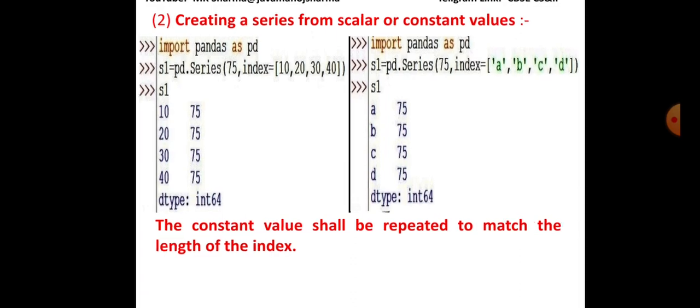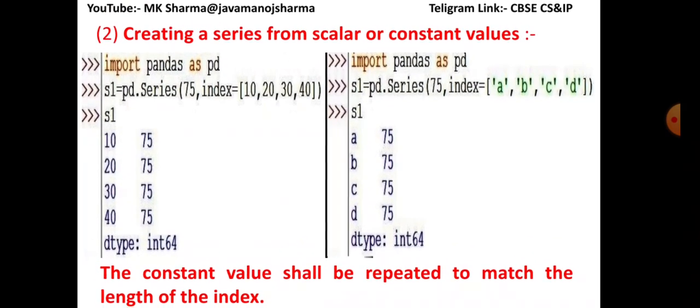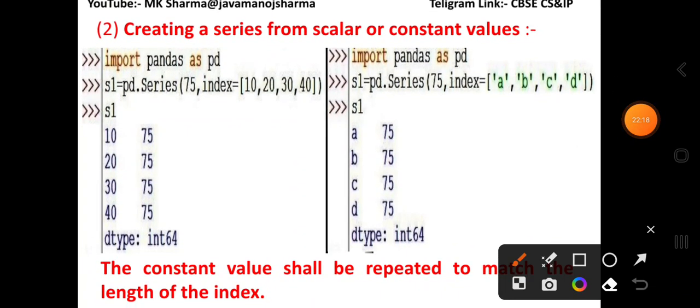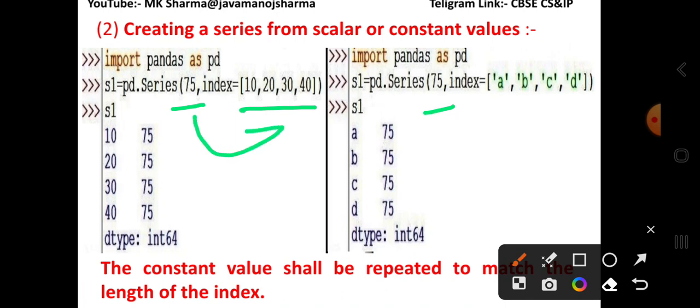Creating a series from a scalar or constant value. When you want to create a series with a constant value such as 75, you can pass an index such as 10, 20, 30 and 40, then 75 is exactly matched with each index, and that is displayed in this example.